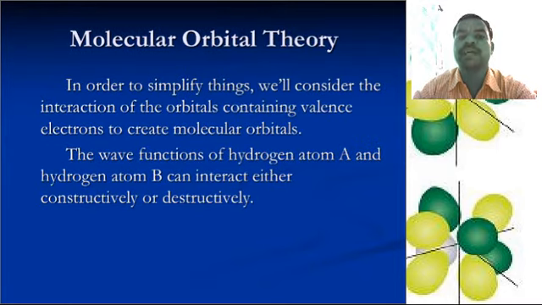In molecular orbital theory, in order to simplify things, we consider the interactions of the orbitals containing valence electrons to create molecular orbitals. The wave functions of hydrogen atom A and hydrogen atom B can interact either constructively or destructively. That is, A is the antibonding molecular orbital and B is the bonding molecular orbital. These two can combine together.